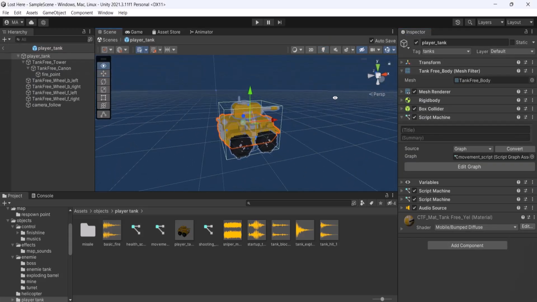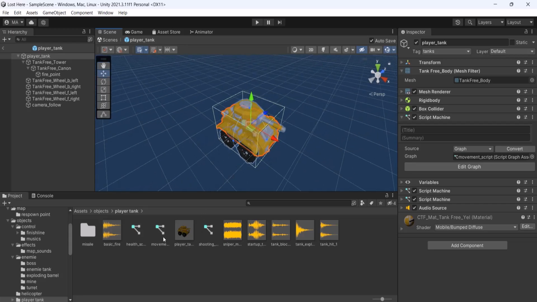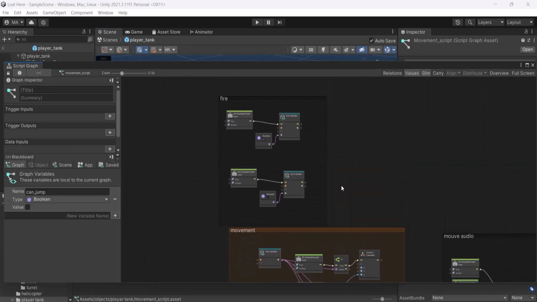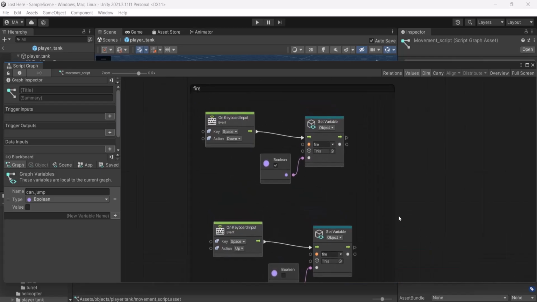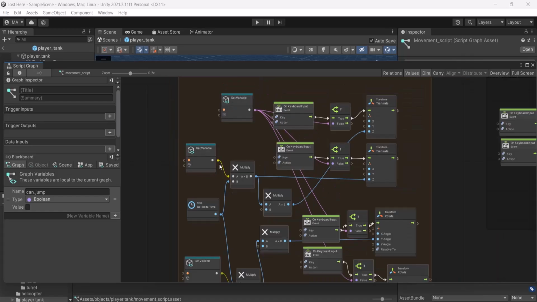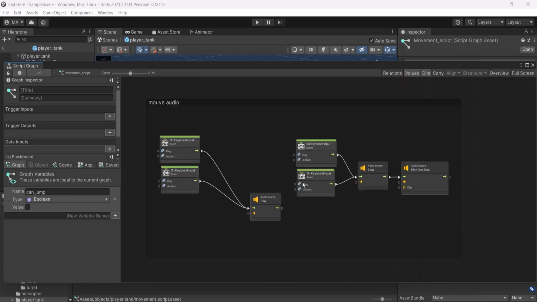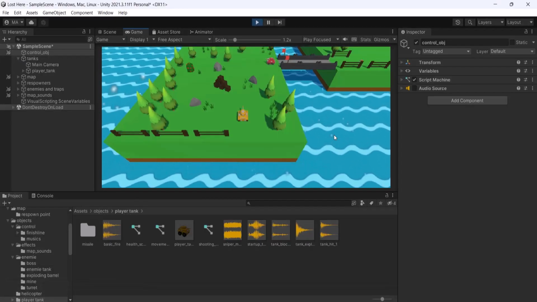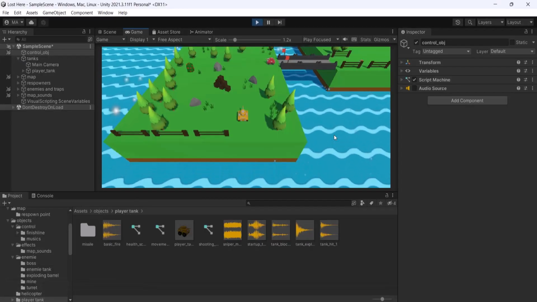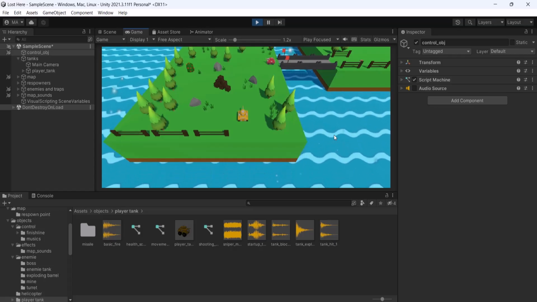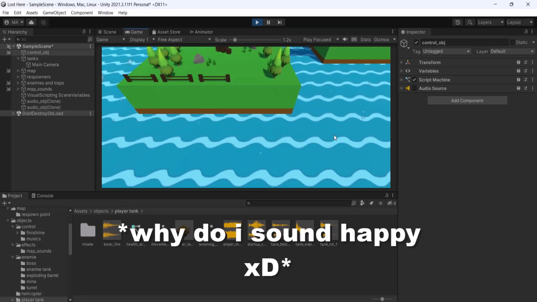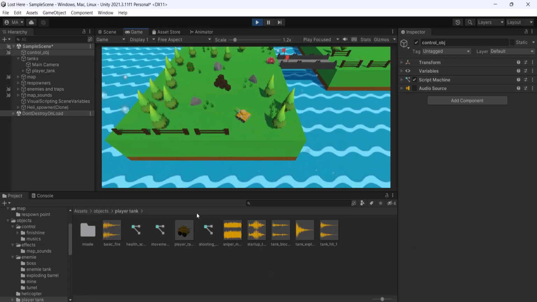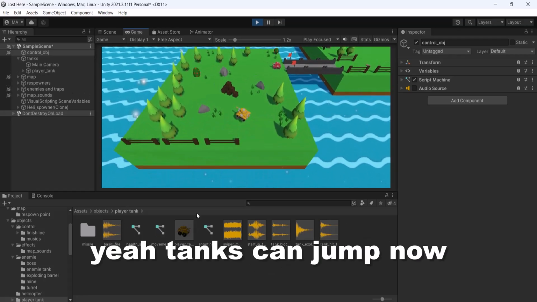The player tank has 3 scripts, which are the shooting, movement, and health scripts. The movement script has everything needed to make the player able, for example, to fire and to move the tank in different directions. Also, this script is responsible for the movement audio, and for setting limits so the player can't move anywhere he wants and needs to follow the map. When the tank touches the sea, it explodes. I also added this MonoBehaviour, which is the jump.